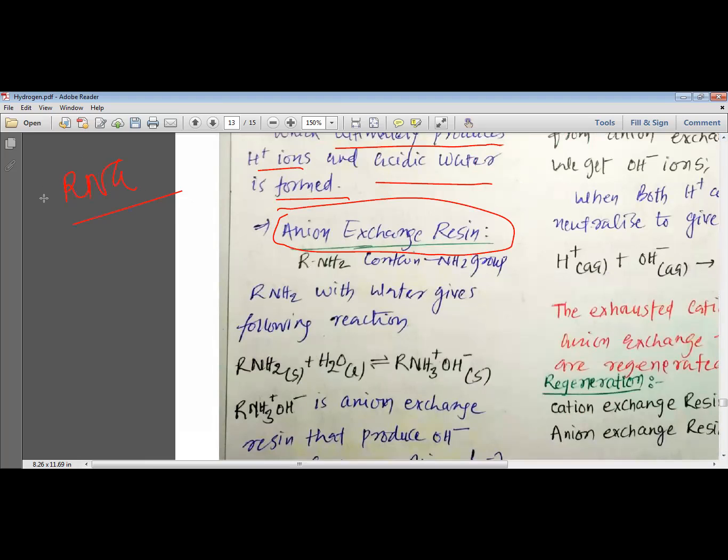But instead of simple RNa, if we use simple RH resin, then after passing through the cationic resin, we need to pass the water through the anion exchange resin too. So now the first part we have done, we have passed the water through the cation exchange resin which we have used as RH. Now we are going to use the anion exchange resin. Now what are the anion exchange resins? These RNH2 containing NH2 group are called the anion exchange resins.